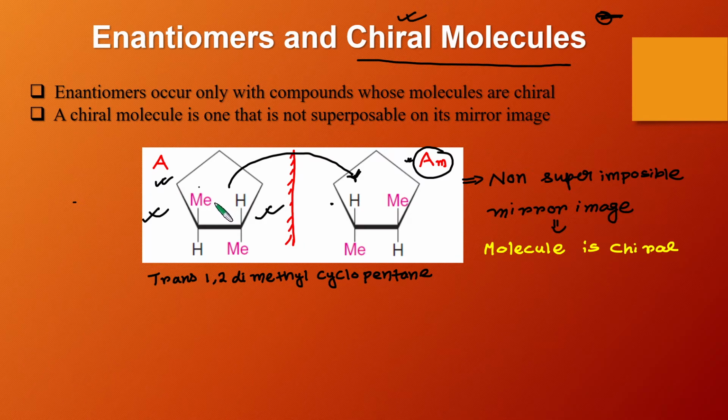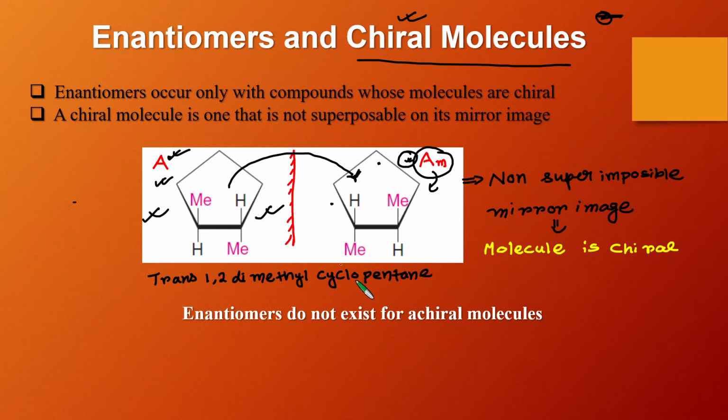In this case, molecule A is non-superimposable with its mirror image, so it is a chiral molecule, and a chiral molecule shows enantiomer. The mirror image of this molecule, designated as AM, is an enantiomer of molecule A. This type of relation is called an enantiomeric relationship. These two mirror images are non-superimposable and they are enantiomers.